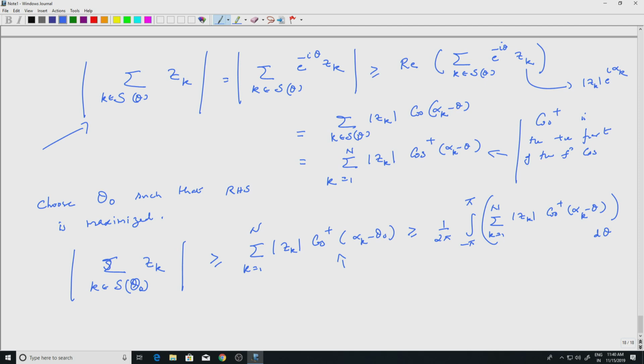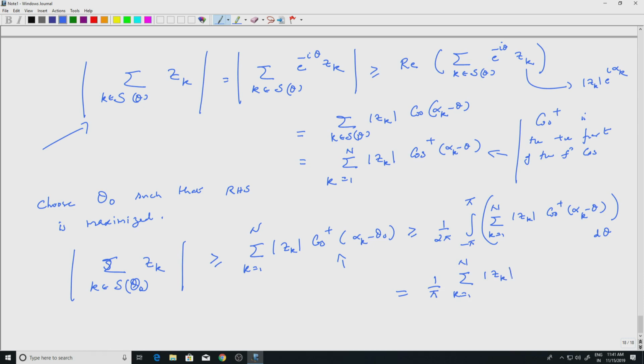So now this is easy. So you calculate this integral. For each alpha k, you know how to calculate this, because cos plus (alpha k minus theta) is cos(alpha k minus theta) when it is positive and it is 0 otherwise. So you write down the integral, and you can calculate this to get 1 by pi times the summation k equal to 1 to n of mod z k.